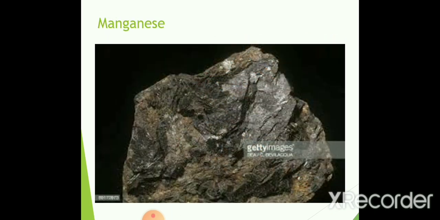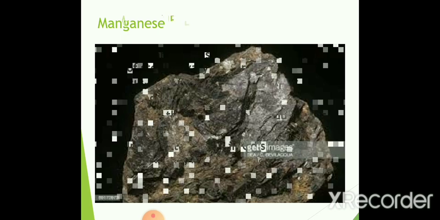It is black in color, it is hard, and it's an iron-like metal. It is a natural oxide. Manganese is mainly used in the production of steel, for making steel of varying hardness or varying strength. So this black, hard, iron-like material, manganese, is used for making steel of varying hardness. The world's largest producer is China.